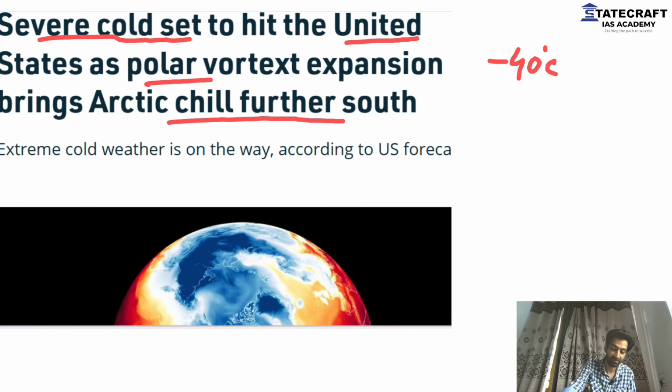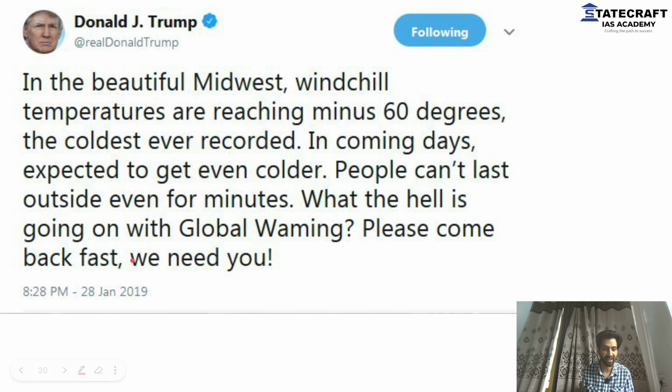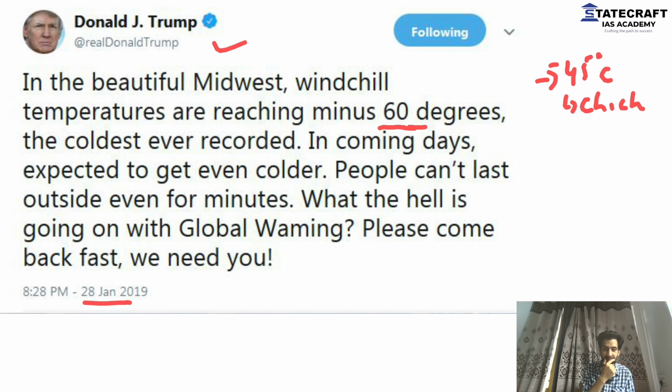Of course, Mr. Donald Trump, in 2019, when the temperatures fell to minus 45 degrees in Chicago. In Chicago, the temperatures were very much, you can see, minus 60 degrees as well. He's mentioning in his tweet in 2019. Okay. What this great man, Mr. Donald Trump, said was, where is global warming? You guys are talking of global warming. See, what the hell is going on with global warming? Okay, the temperatures are so much less. And you guys are talking of global warming, but the temperatures are minus 60.